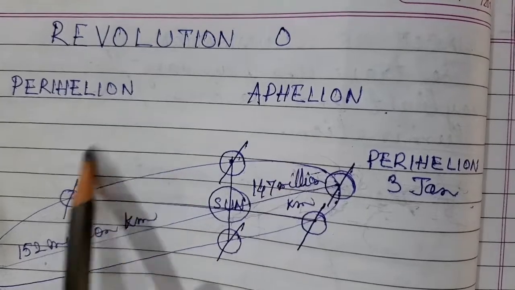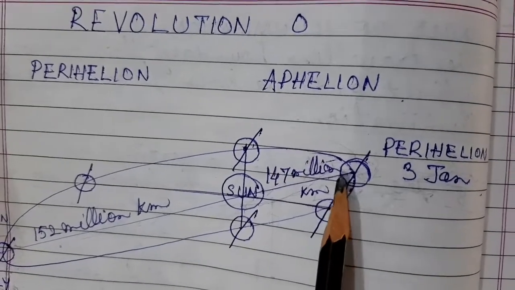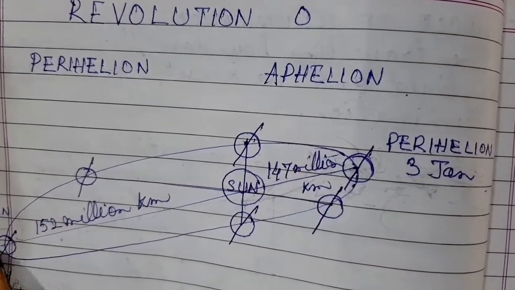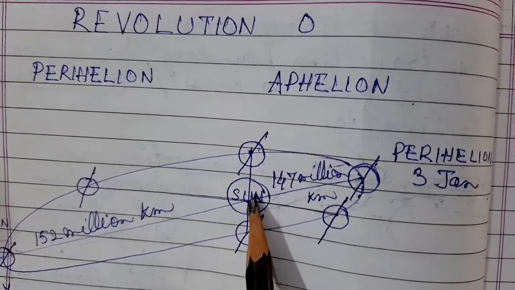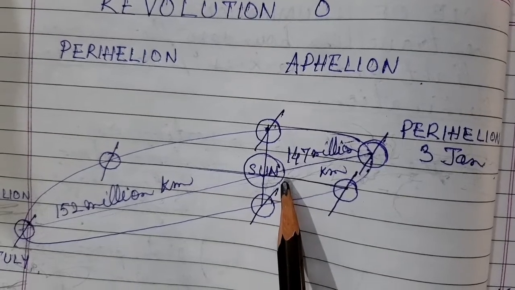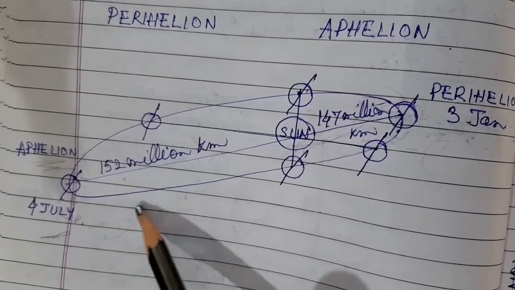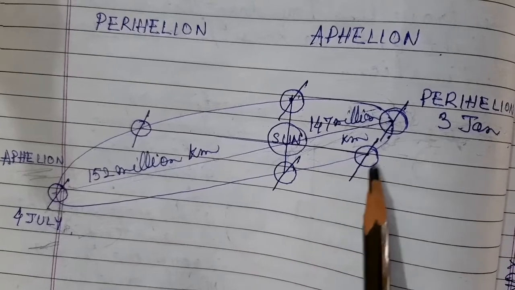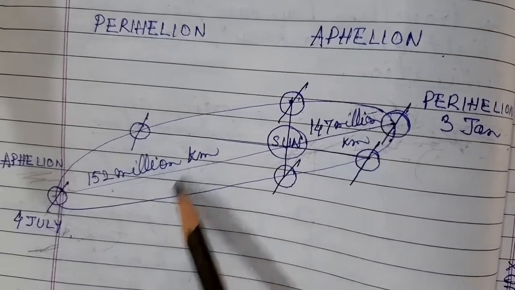Now why do these positions occur? Reason being that the earth moves around the sun in an elliptical orbit, and the sun is not in the center of the orbit. It is at one of the foci. Hence the distance between the earth and the sun varies as the earth moves around the sun in an elliptical orbit.